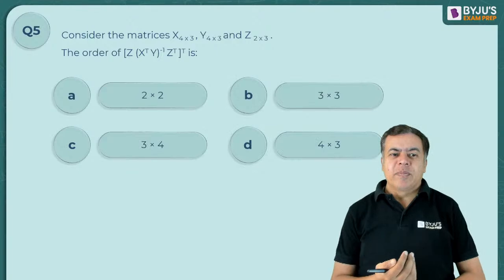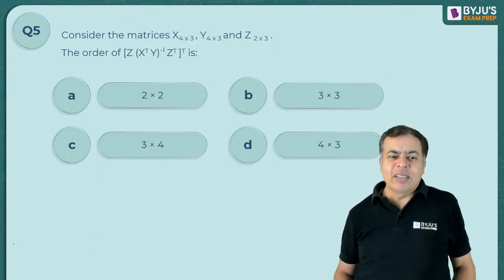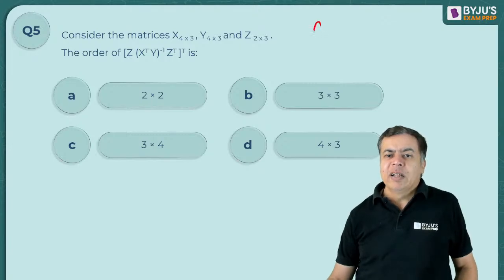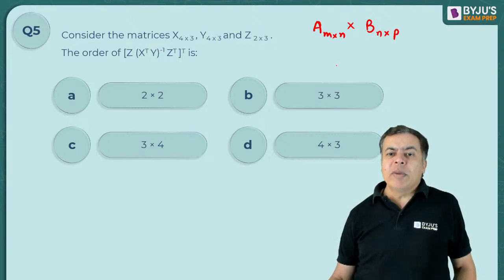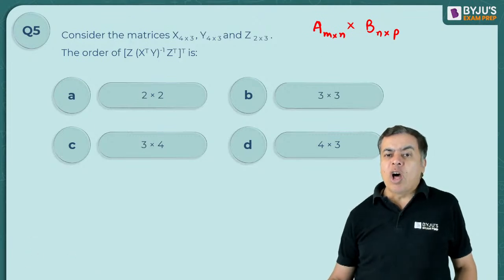Okay, next one. Now, order of the matrix. You know that when I multiply two matrices, let's say matrix A, which is m cross n, with matrix B, which is n cross p, you can multiply only when the columns of the first matrix are equal to the rows of the second matrix.